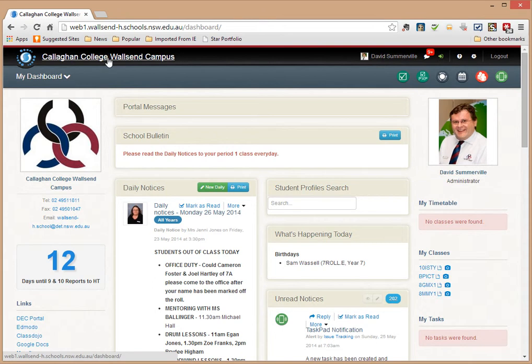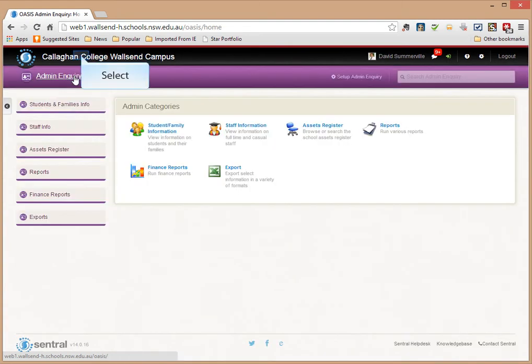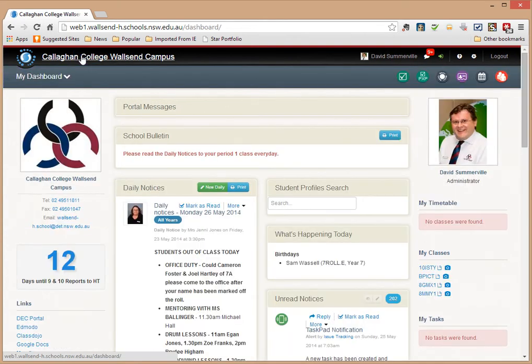College Wallsend campus. If you wish to access all the modules, you go and click on the Sentral logo here, and then it'll drop down. The drop down menu's been set at that size to allow people to use their fingers for devices such as iPads and Surfaces and things like that. So when I click on one of the modules, Admin Inquiry for example, it will open up. Clicking back on Callahan College Wallsend campus will take me back to the dashboard.